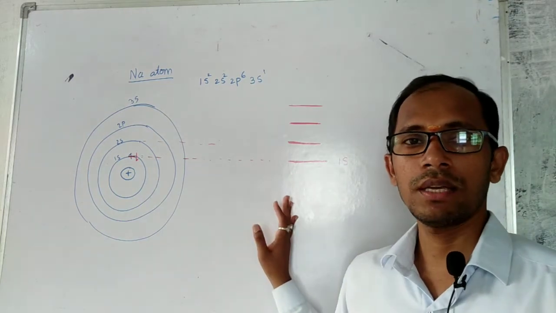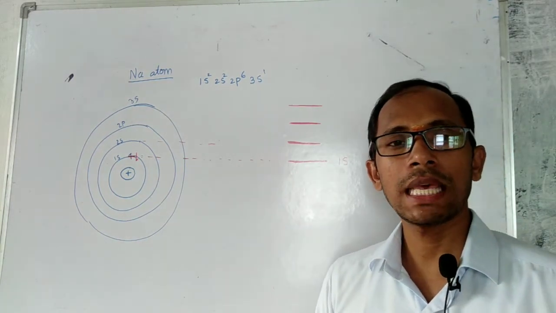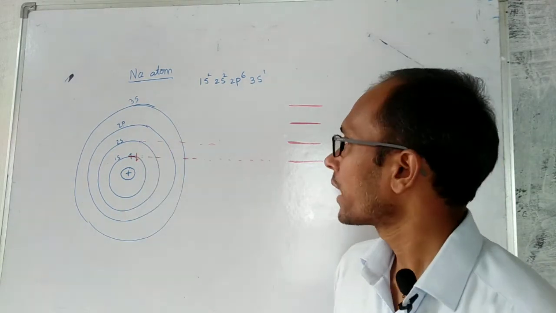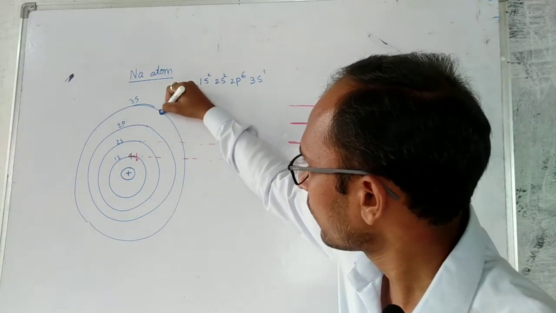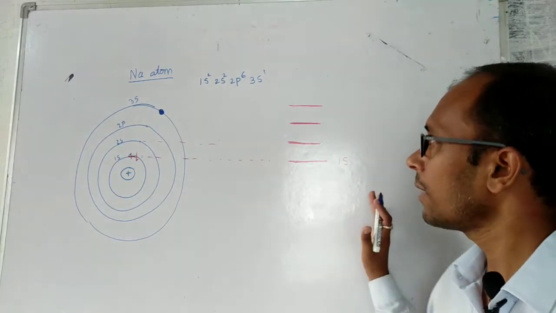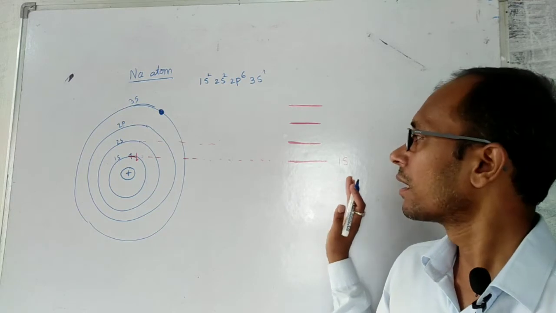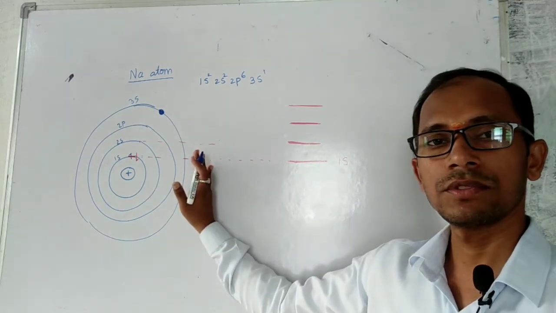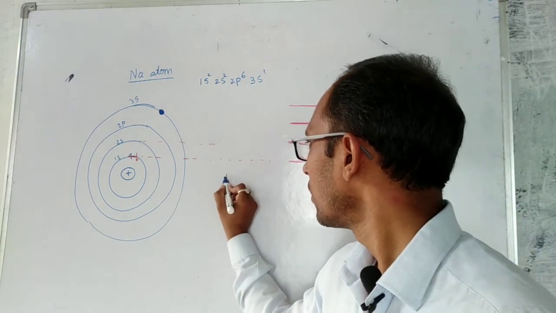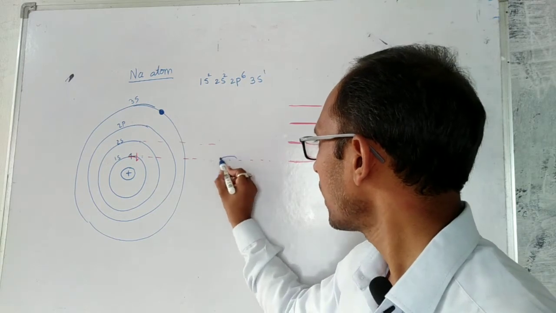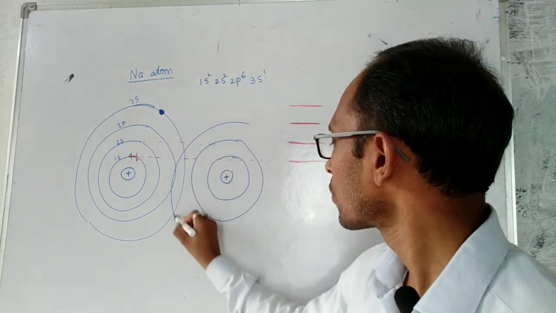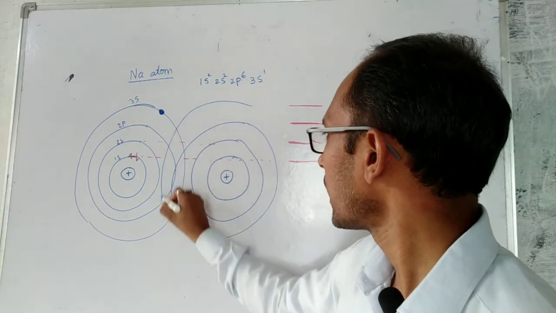Now what happens in the case of solids, that we have to take, because this is only one atom. For example, 3s is a valence electron, one valence electron there. Now if I take another sodium atom and bring it very close to this one, what will happen? That means again if I take another sodium atom, this is the 1s orbital, this is 2s, this is 2p, this is 3s.